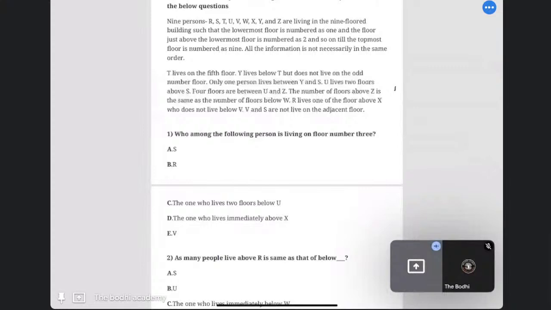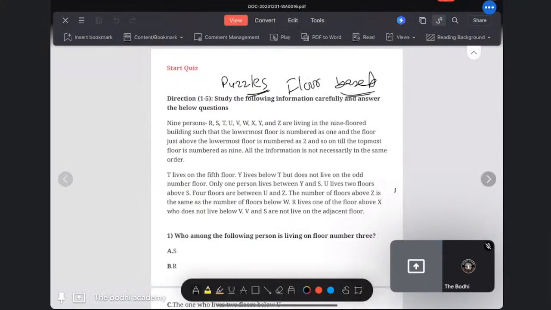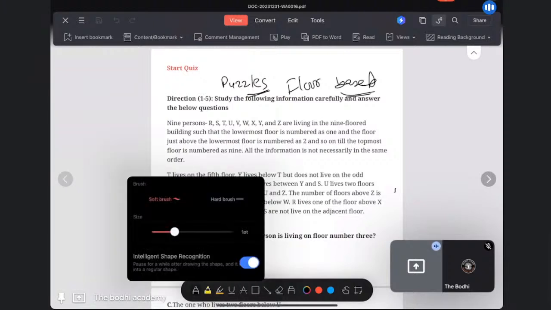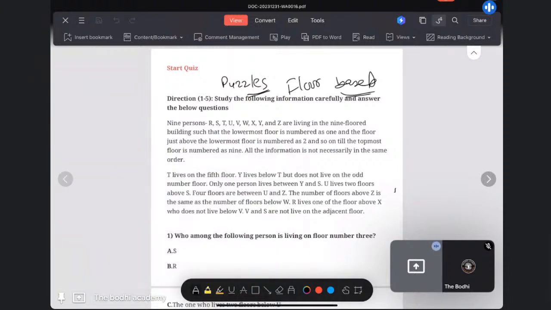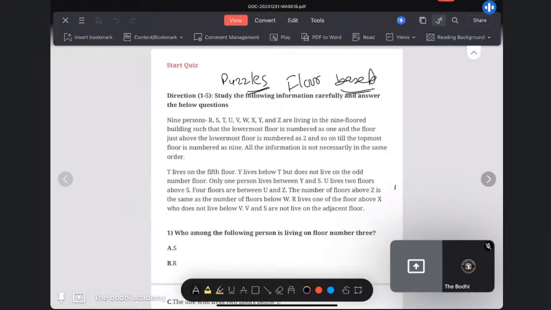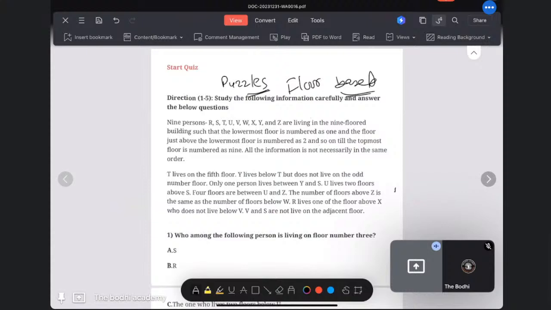Now, the question given in front of you is: R, S, T, U, V, W, X, Y, Z are living in a 9-floor building such that the lowermost floor is numbered 1 and the floor just above the lowermost floor is numbered 2, and so on. So it's simple and obviously common sense. The topmost will be the highest floor, and the bottom will be the lowest floor. You can say it is the ground floor.